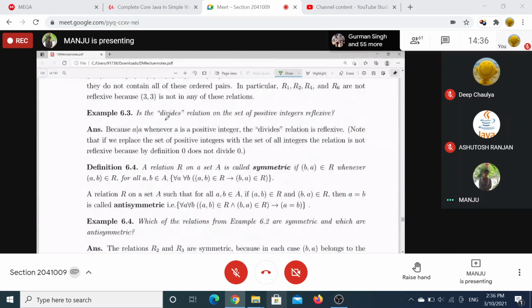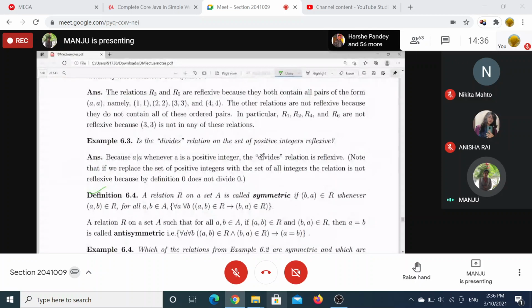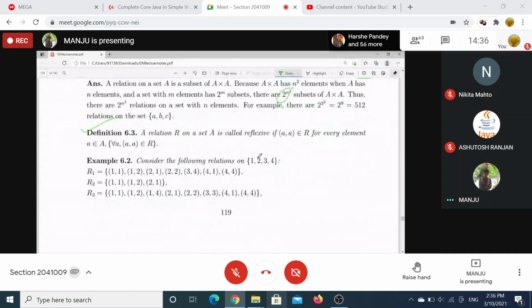Then symmetric. If A is related to B, then B is related to A. How many symmetric relations will be there? Total number of relations is 2 to the power n square. Out of this, how many symmetric relations?